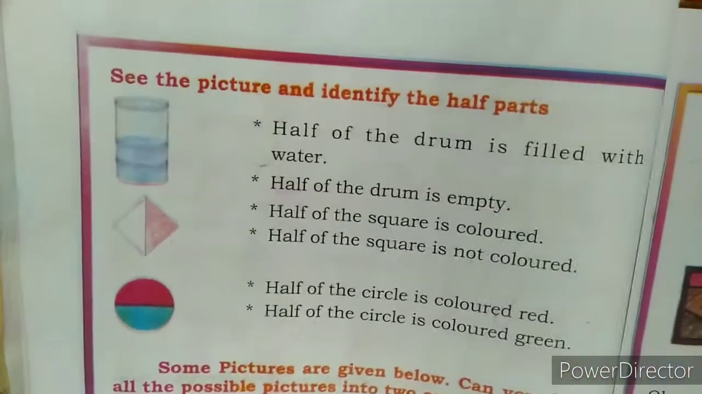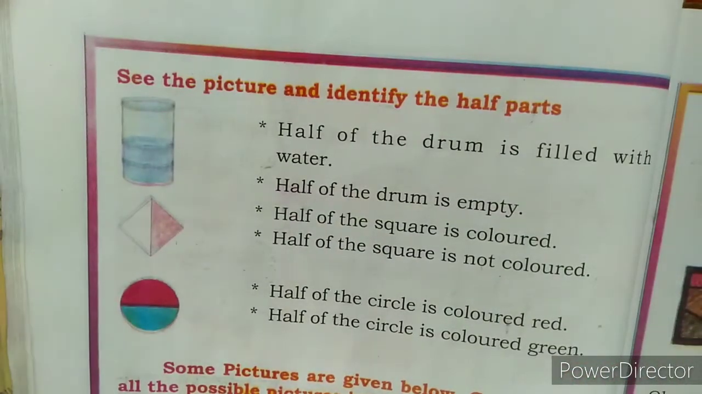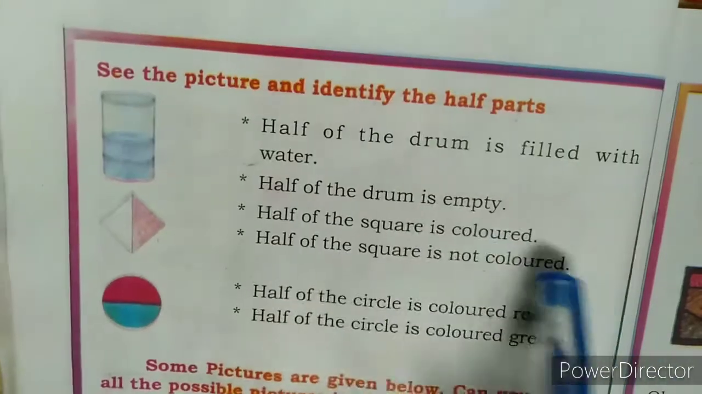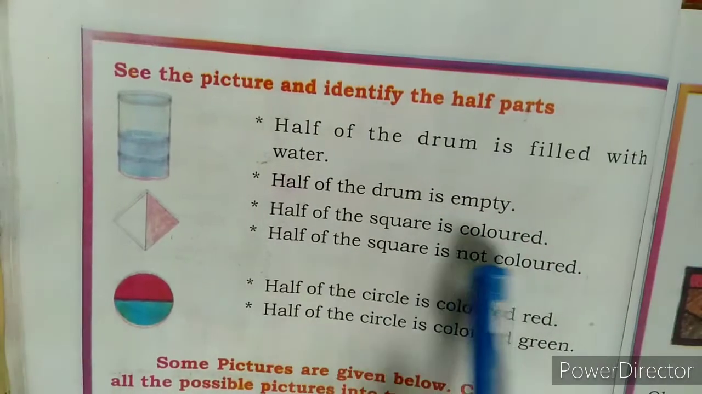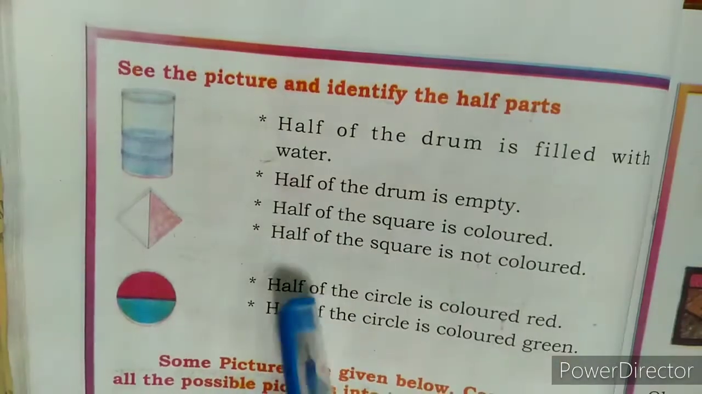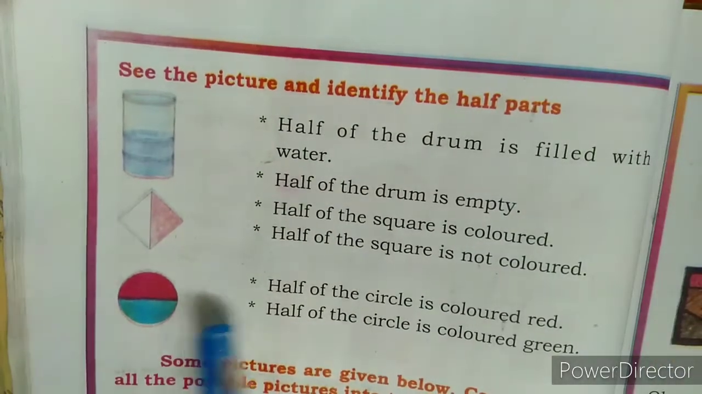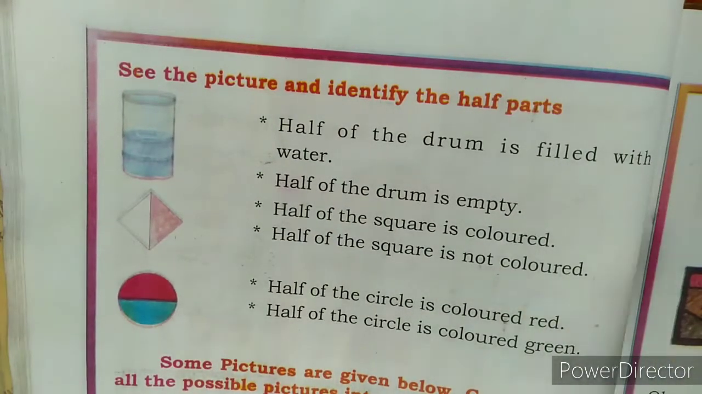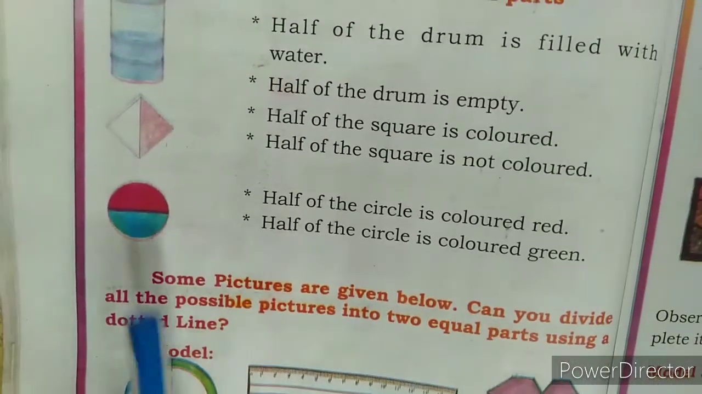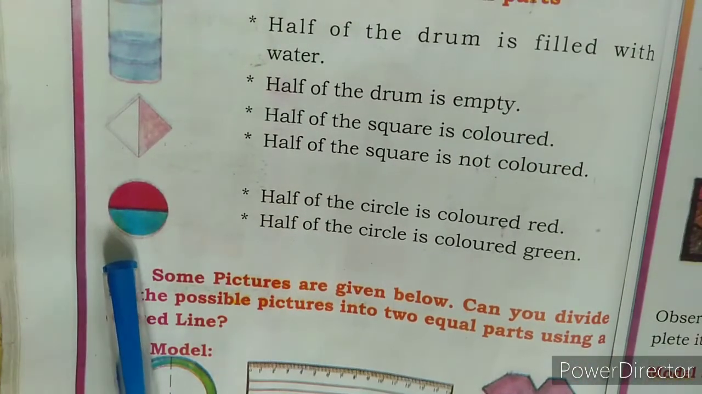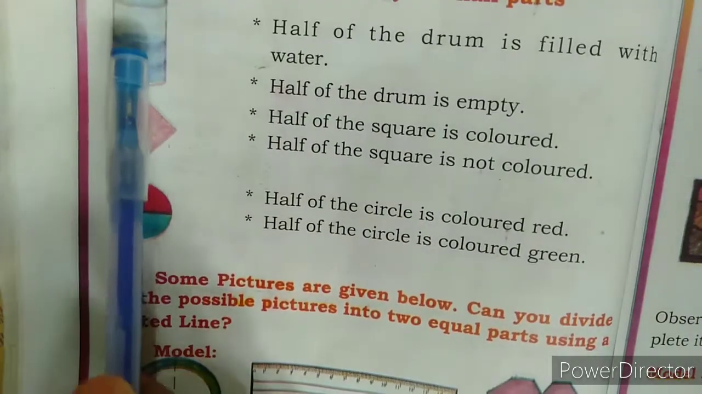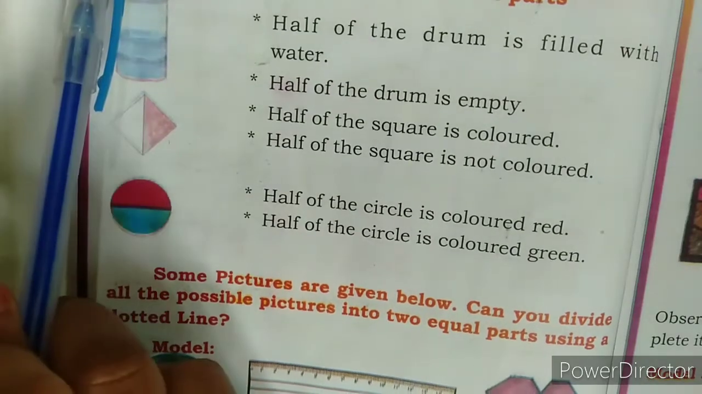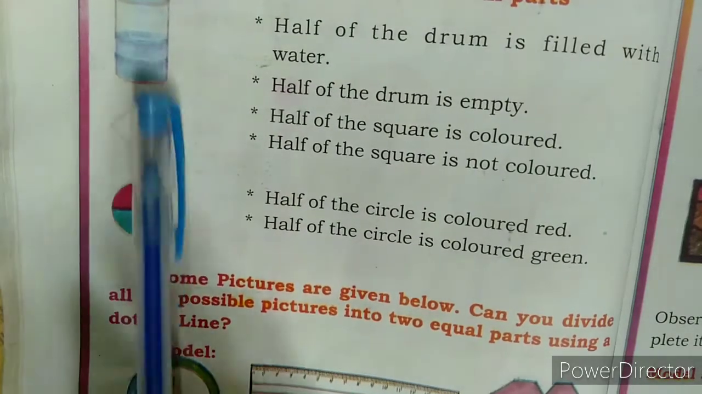Now, see the pictures and identify the half parts. Half of the drum is filled with water, half of the drum is empty, half of the square is colored, half of the square is not colored, half of the circle is colored red and half of the circle is colored green, but it looks bluish. So here the drum is 1, but half is filled with water and half is empty.